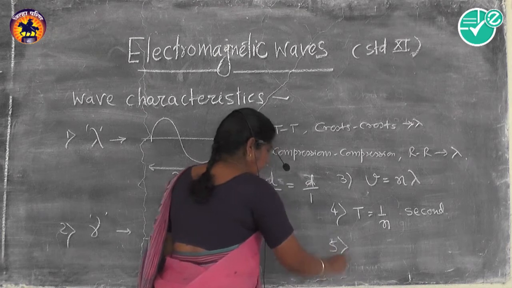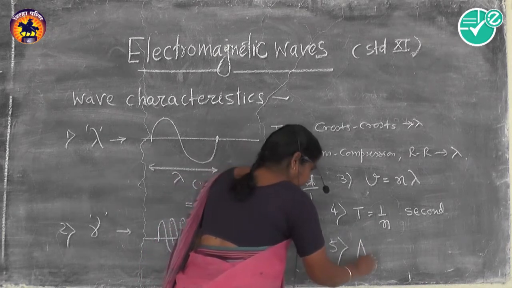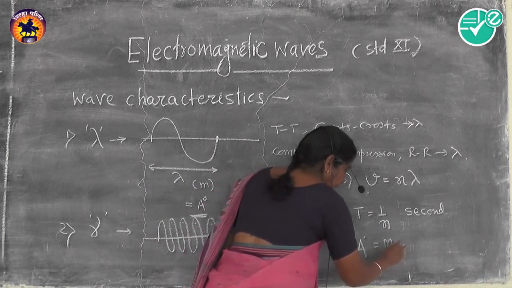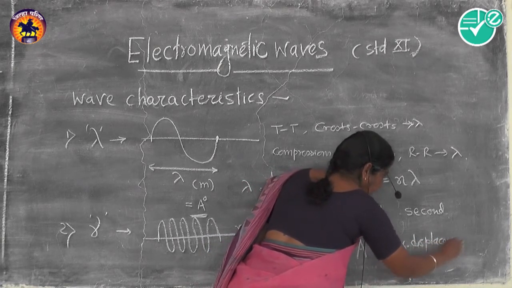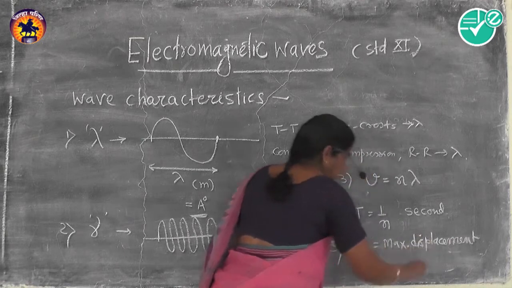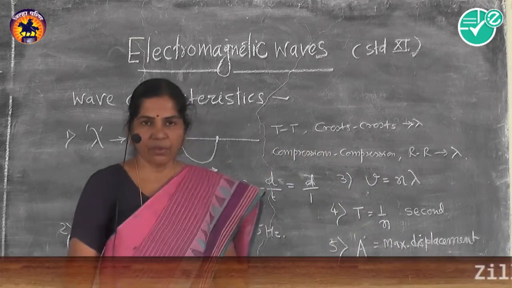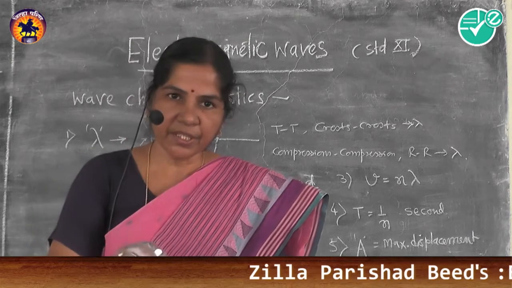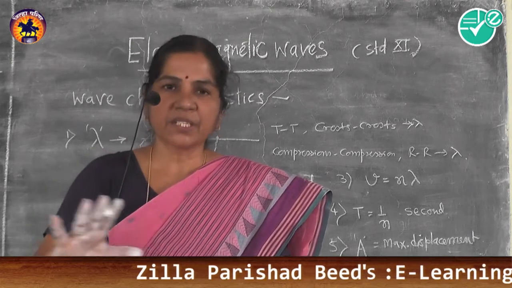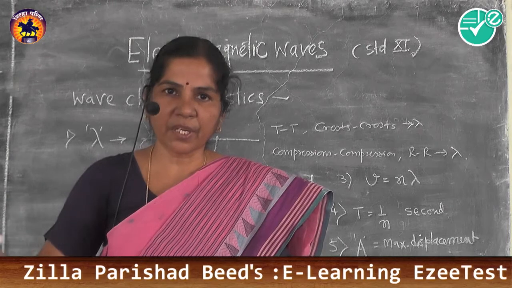And the fifth one is amplitude. It is nothing but the maximum displacement of a medium particle from its mean position. Once a disturbance comes at a point in a medium, a wave is created, which means the disturbance is propagated.